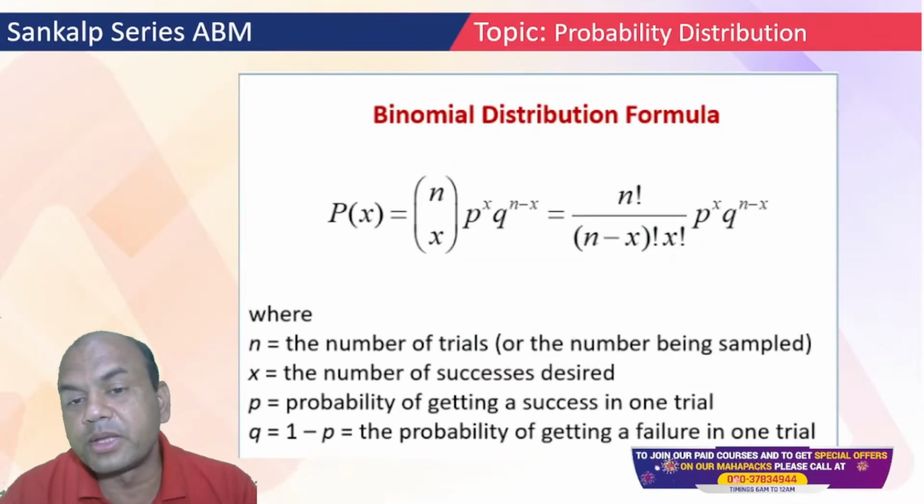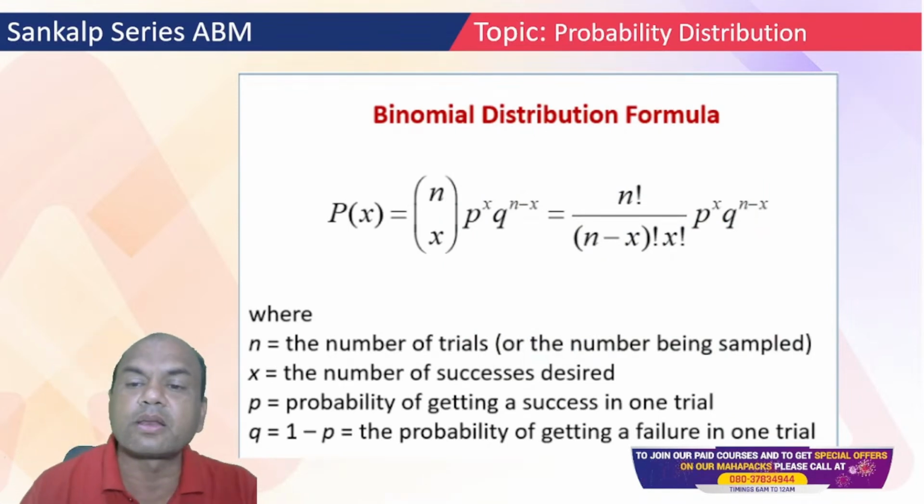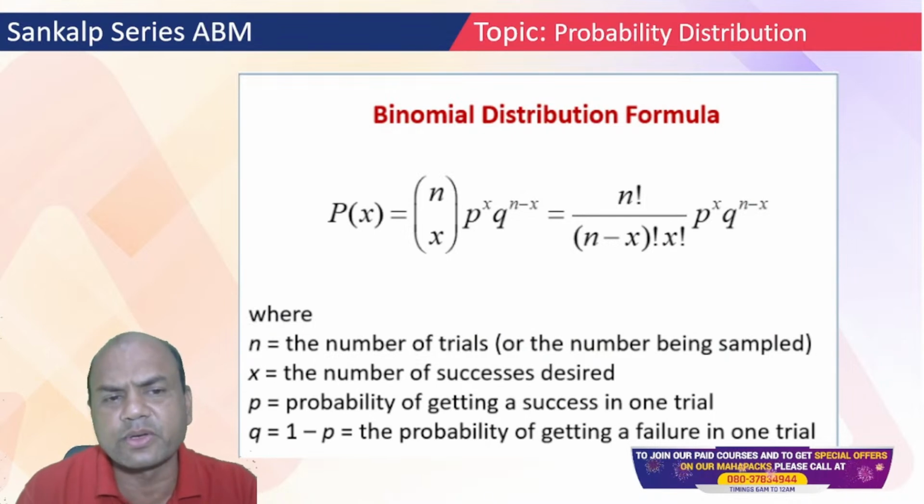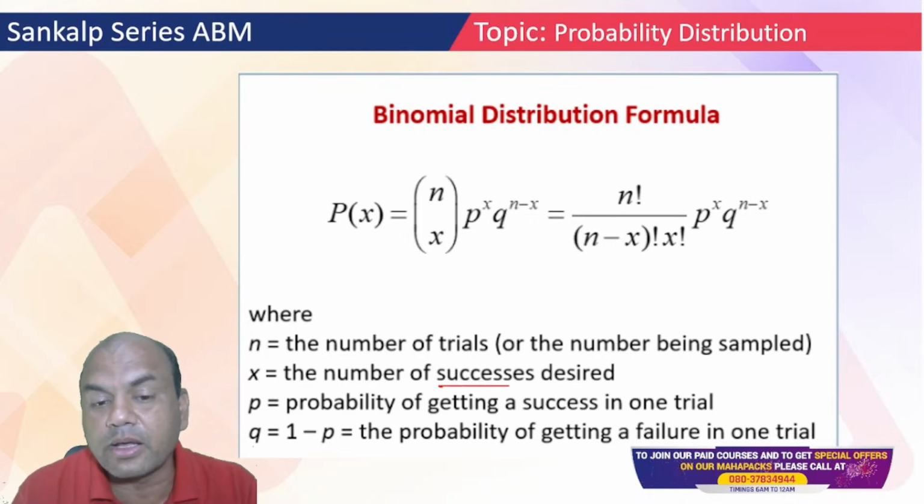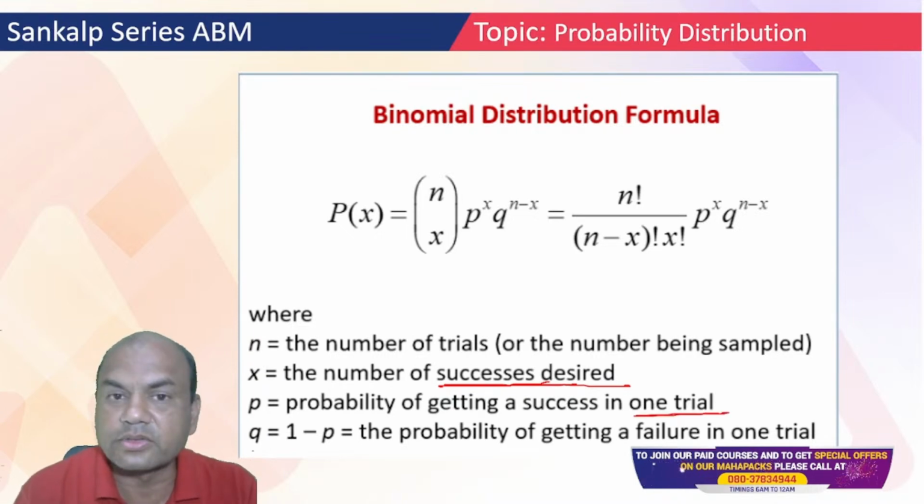Now, binomial, this is the formula for binomial: nCr times p raised to r, q raised to n minus r, or x as we call it. So nCx, p raised to x, q raised to n minus x. n is the number of trials. x is the successes required. p is the probability of getting success in a single trial, and q is the probability of getting failure. So this is binomial.